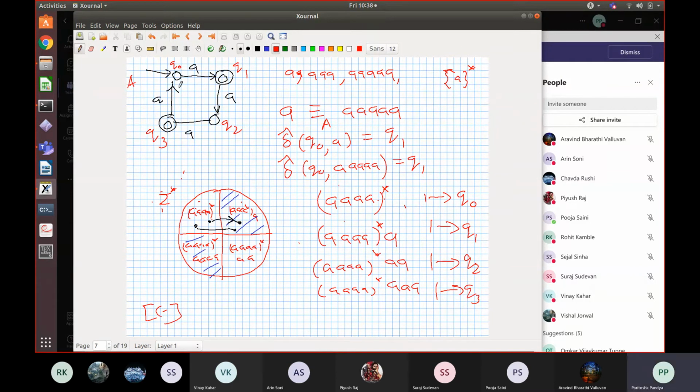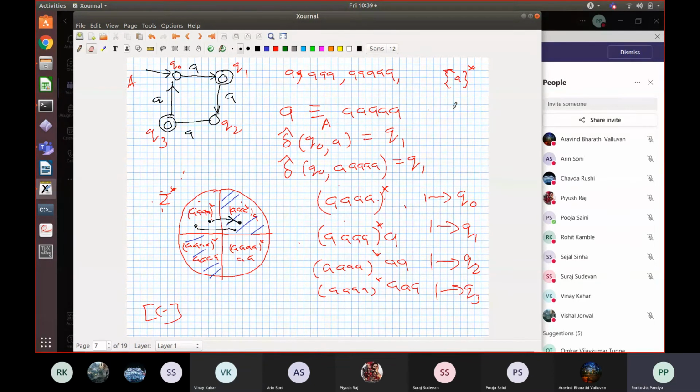We had seen what was the language accepted by this automaton. Sir, E E star followed by A. Right, the same language as what we saw in that other example. A star A, right?